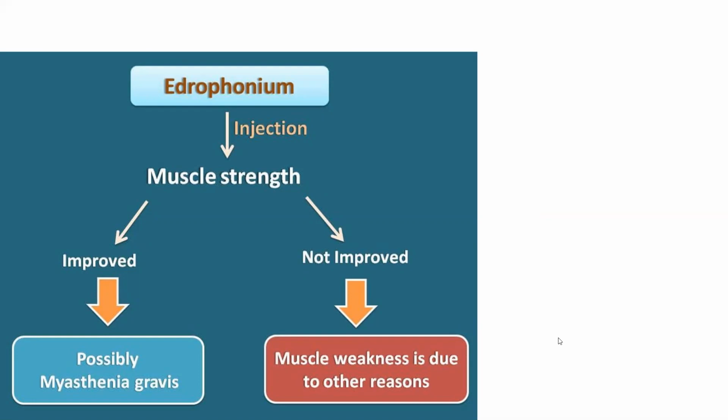And the main diagnosis here is the edrophonium test. This edrophonium test is also known as the tensilon test. This is an important term for you. Just remember, the edrophonium test is also known as the tensilon test. If you give edrophonium, just 2 milligrams, you look for the muscle strength.